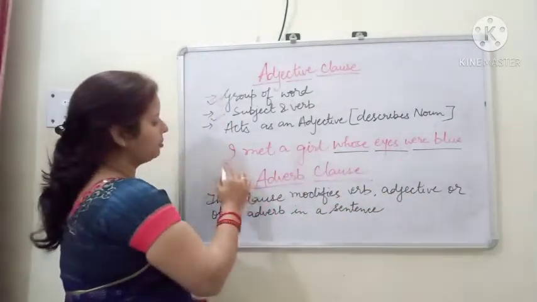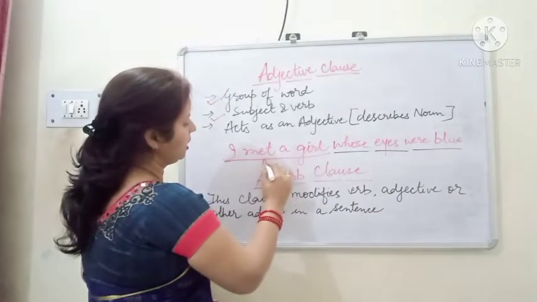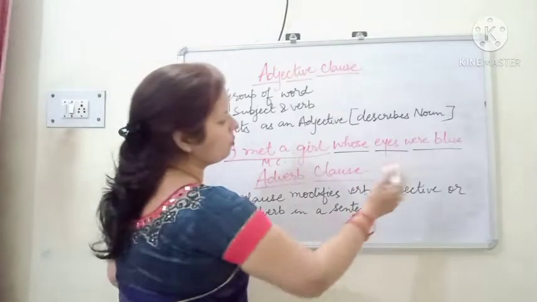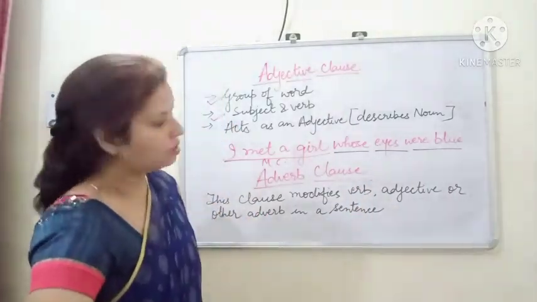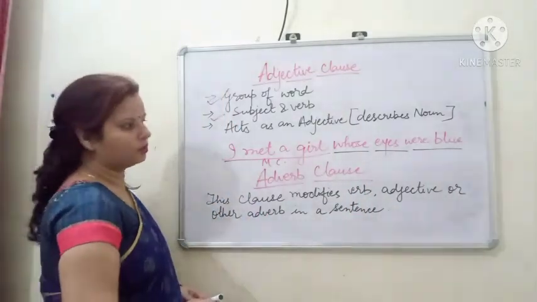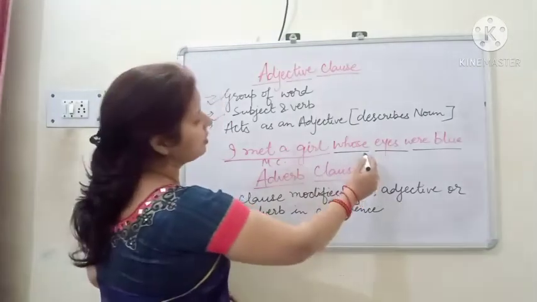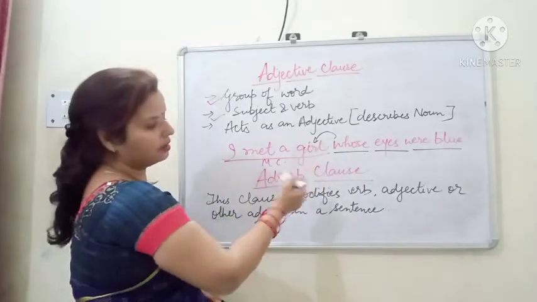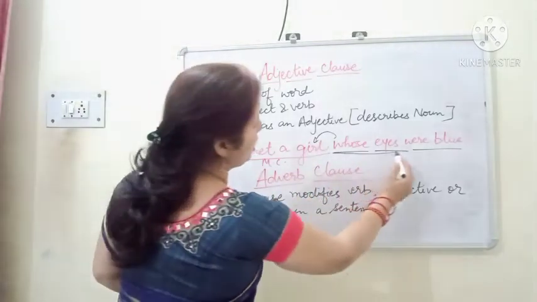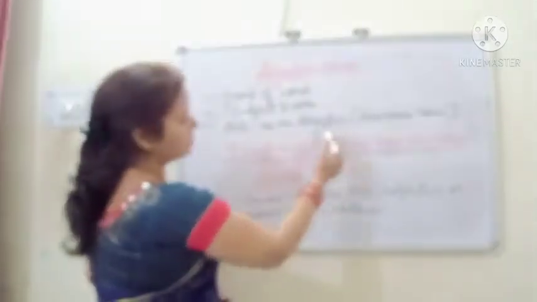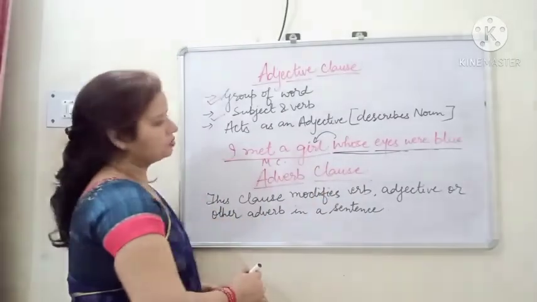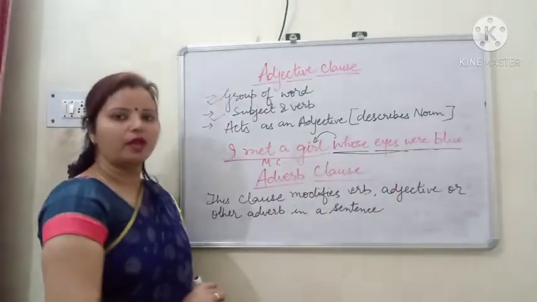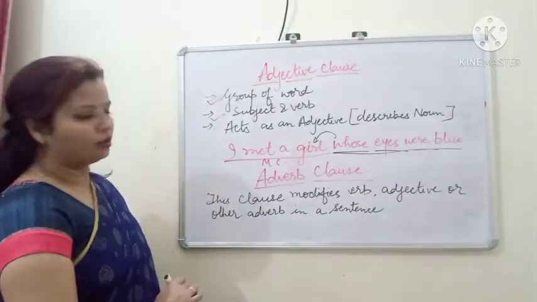Here, I met a girl is our main clause. Whose eyes were blue is the dependent clause, because it is defining the noun girl. So this part is describing the noun girl. That is why it is working as an adjective, and it will come under the category of adjective clause. I hope it is clear.